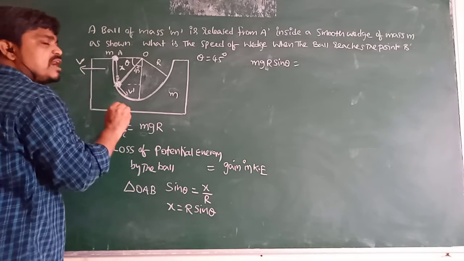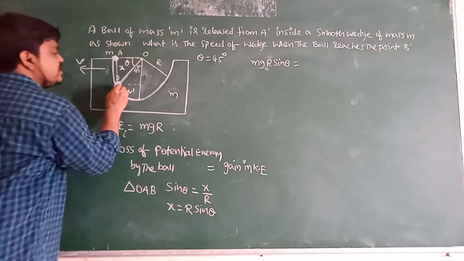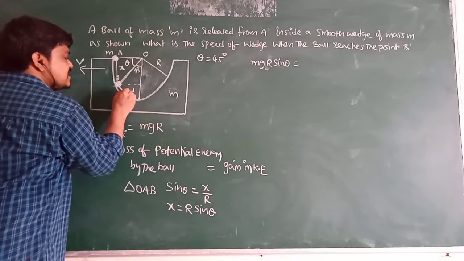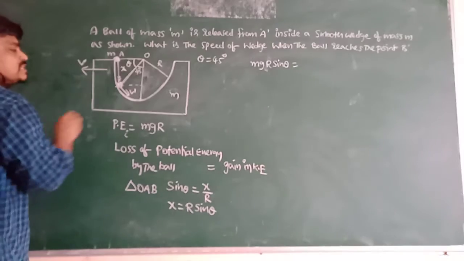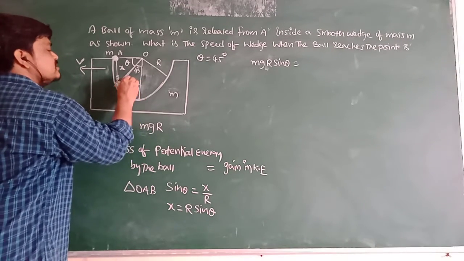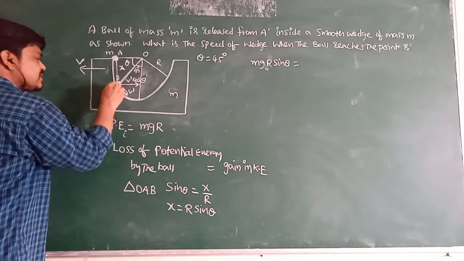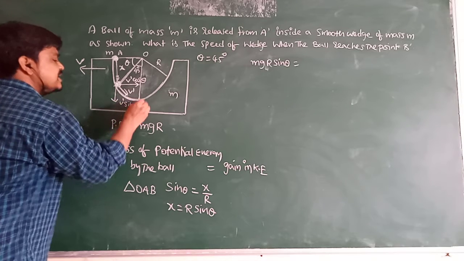When it has kinetic energy, it has a velocity, v dash. This v dash velocity can be drawn as a tangent to the curved path. It makes an angle theta, so it can be resolved into two components: v dash cos theta and v dash sin theta.